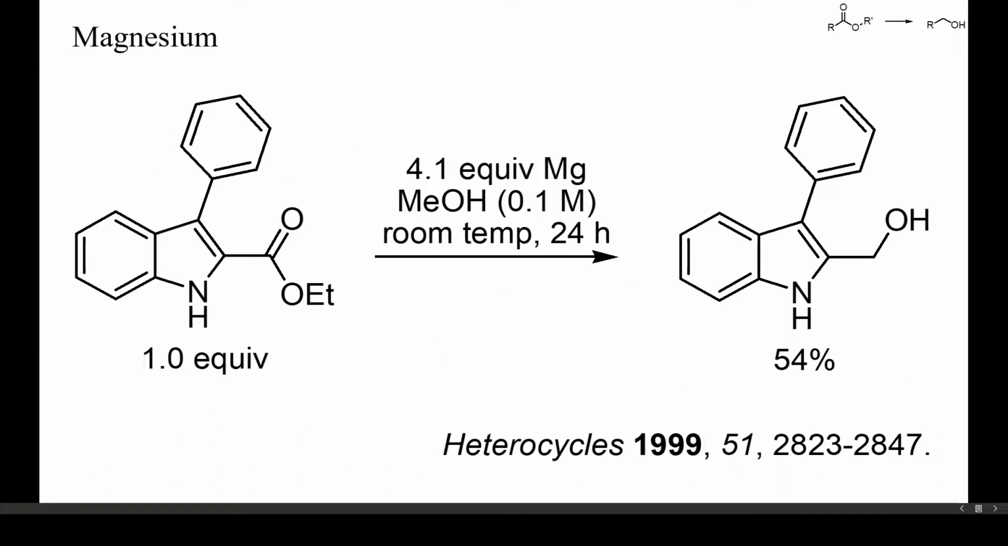Only few examples have been reported of the reduction of esters by magnesium. These reactions are limited to particularly reactive esters, or certain esters with heteroatoms in alpha position. In this example, an ethoxycarbonyl indole was reduced to the alcohol by treatment with magnesium and methanol.